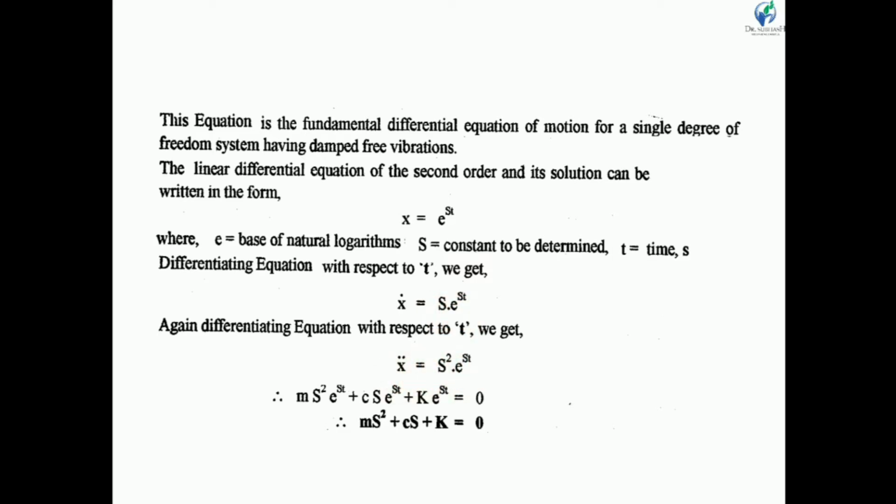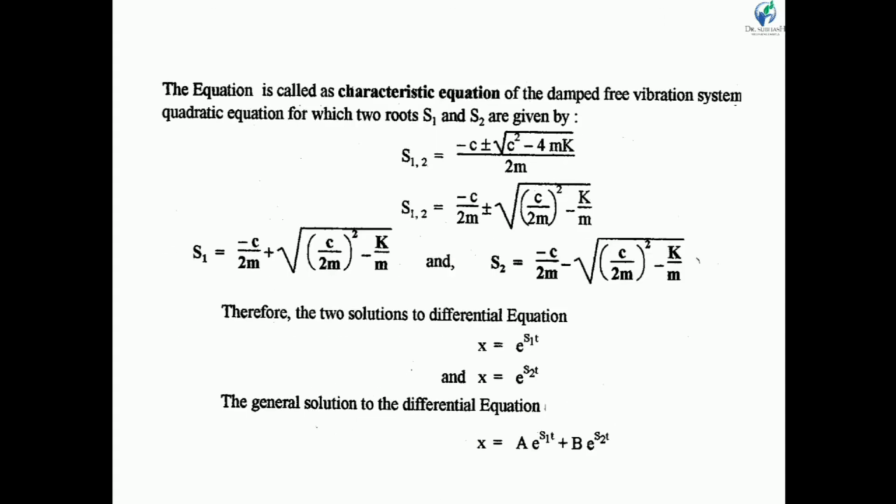If we put the values of x, x dot and x double dot in the differential equation, then we get m s square e raised to st plus c s e raised to st plus k e raised to st. Here, take e raised to st as common. So we get m s square plus c s plus k is equal to 0. This is the characteristic equation of damped free vibration. It is also known as a quadratic equation.